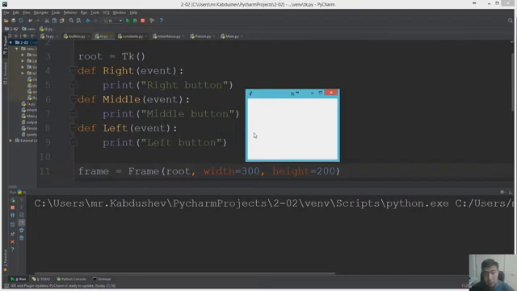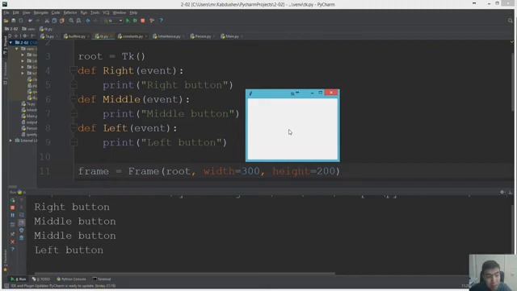Okay guys, when I press the left button of the mouse, here's some mistake, here must be left. Okay, when I press the middle scroller, it shows middle button, middle. Then when I press right, it is left.